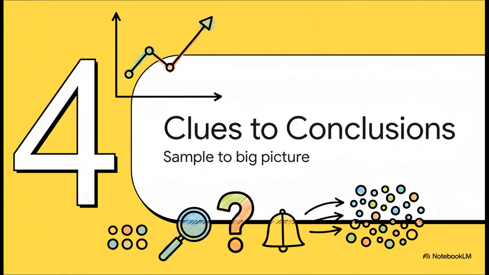Okay, now for the really cool part. Let's put everything together. We can use this idea of probability to take what we learn from a small group and make that huge leap, drawing conclusions about a giant population. This is the heart and soul of inferential statistics.